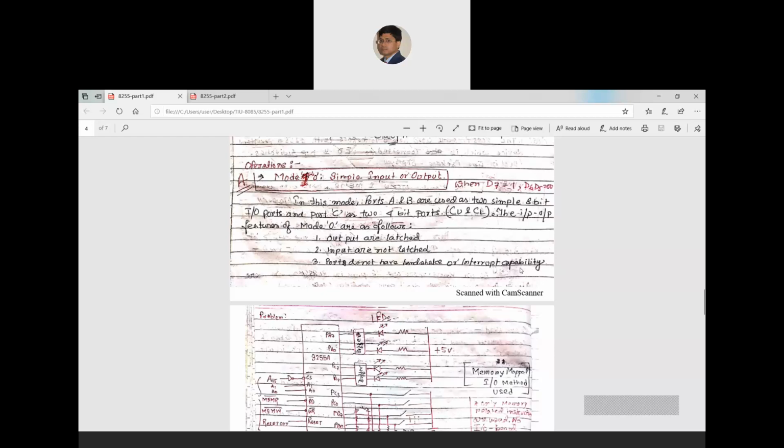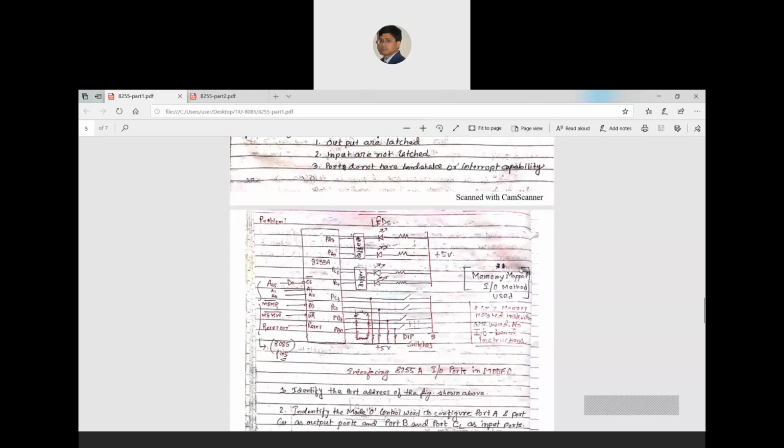Okay, but 8085 is not ready to take that data. So that means data is now currently latched at the output side. So outputs can be latched, but inputs are not latched. These are basically the features.